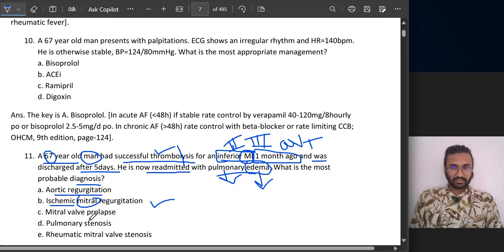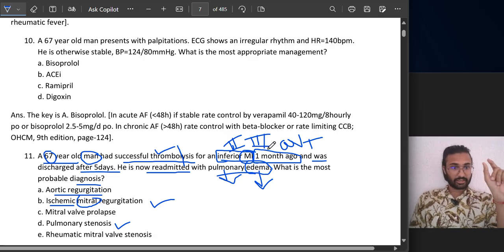Option B. Next, mitral valve prolapse. I don't think it's prolapse, because they have not mentioned anything like a murmur. Next is pulmonary stenosis. Because they have specifically mentioned inferior myocardial infarction, it should be related to some kind of ischemic cause.